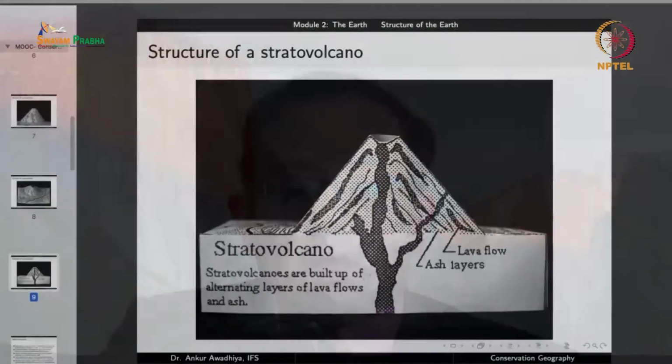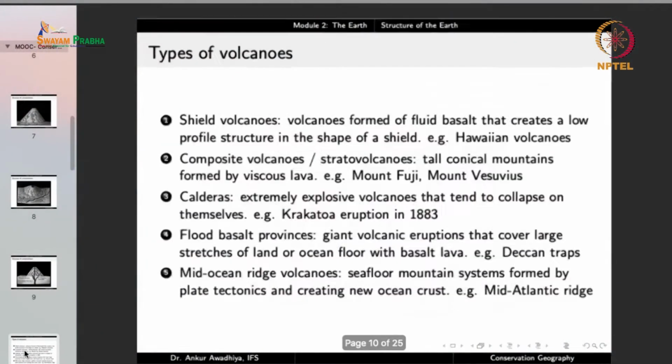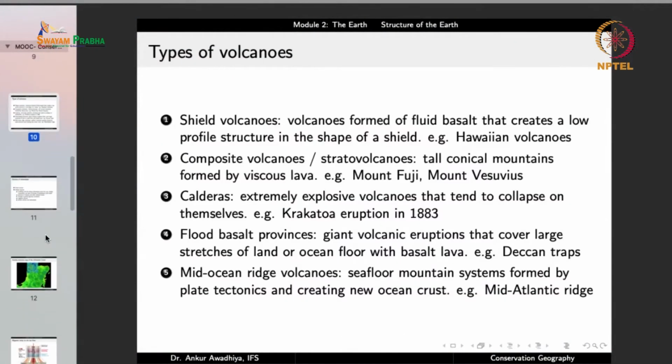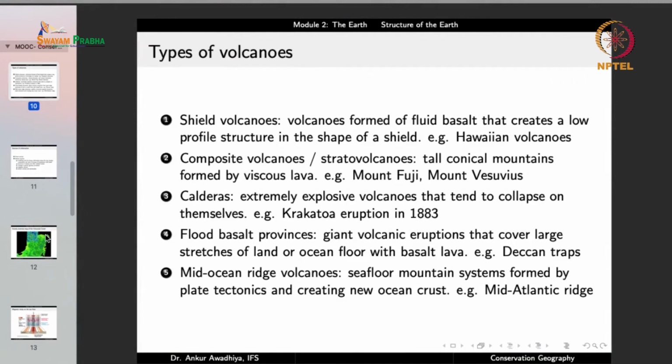But a stratovolcano is not the only kind of volcano that we have. So we can also have other types of volcanoes. Basically we differentiate between 5 different types of volcanoes. The first one is a shield volcano. Shield volcanoes are volcanoes that are formed out of fluid basalt that creates a low profile structure in the shape of a shield, such as the Hawaiian volcanoes.